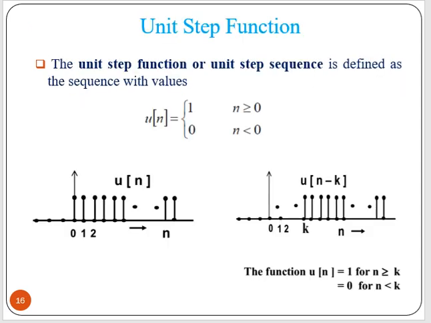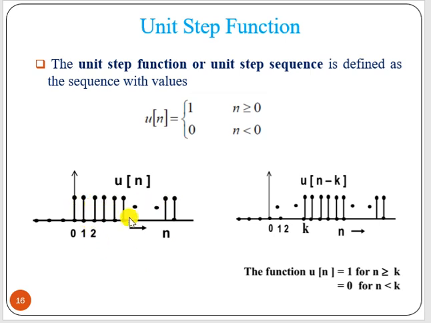Now say the unit step function. The unit step function is defined as u[n]. u[n] equals 1 for n greater than or equal to 0, and 0 for n less than 0. That means this unit step function is nothing but a causal signal, right? Causal signal means it has value only for n greater than or equal to 0. So the unit step function is nothing but a causal signal.